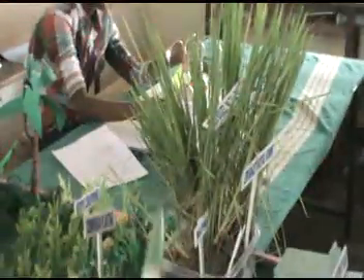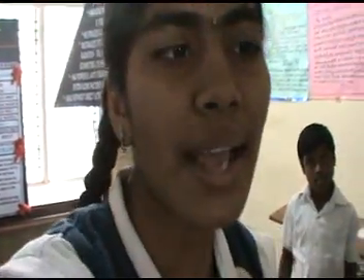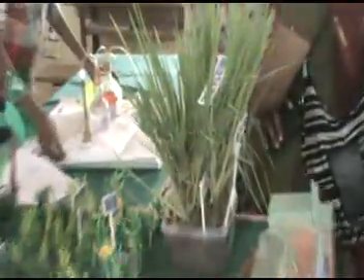Next one, the world's best method is zero budget spiritual farming. Zero budget spiritual farming means the cost of production is zero. It is based on the fact that our soil contains nutrients, but these nutrients are not in the available form. So we will make the non-availability form into availability form by adding microorganisms in the form of Jeevamrita, Bijamrita, Neemastra, Brahmastra, Agniastra. These are different types of organic fertilizers. We supply the microorganisms to that field. That microorganisms will activate nutrient cycle and that nutrients will be absorbed by the plants. By this, we can get a good yield.